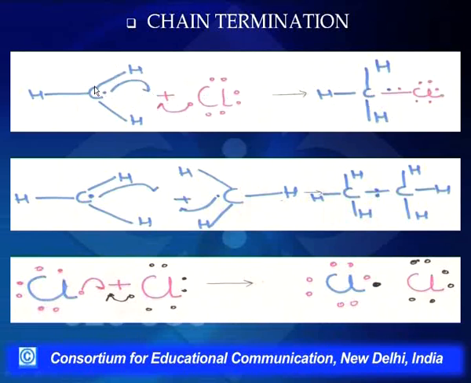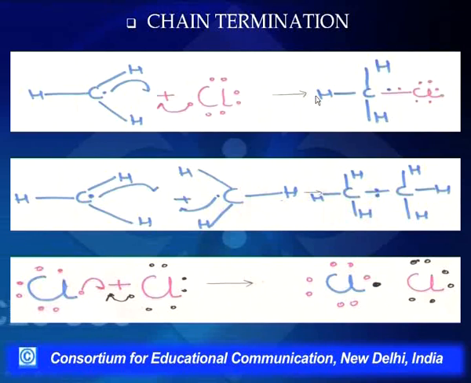Here a methyl free radical reacts with a chlorine free radical to form chloromethane. The second option is that two methyl free radicals react among themselves to give us ethane, and then two chlorine free radicals react to give us a molecule of chlorine.